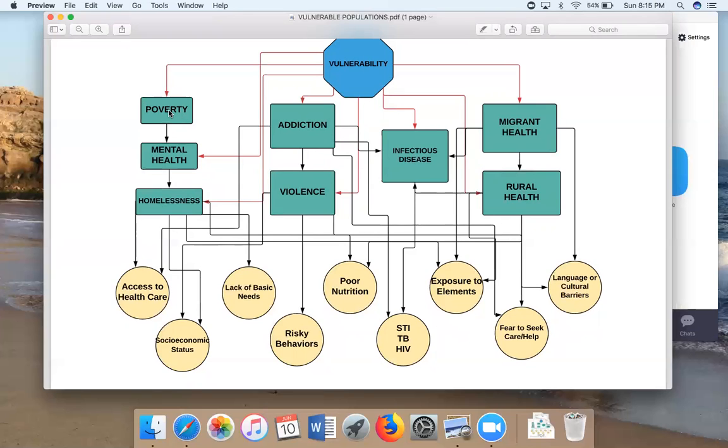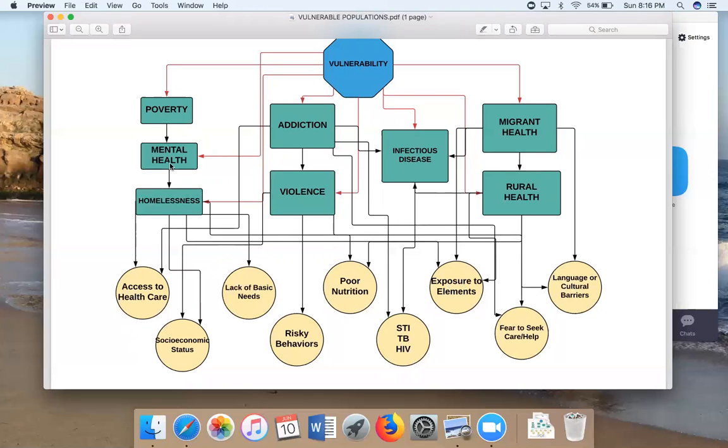So poverty, the contributing factors, I've linked them down here at the bottom. Access to healthcare, meaning they have a decreased access to healthcare. They have a lower socioeconomic status. They have a lack of basic needs. They have poor nutrition. They have increased exposure to the elements. And sometimes they can have language or cultural barriers.